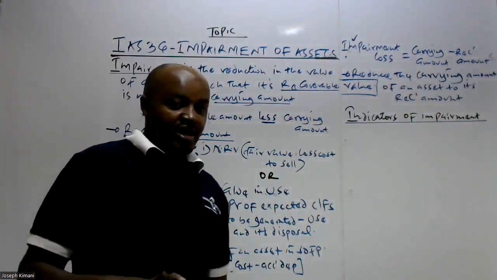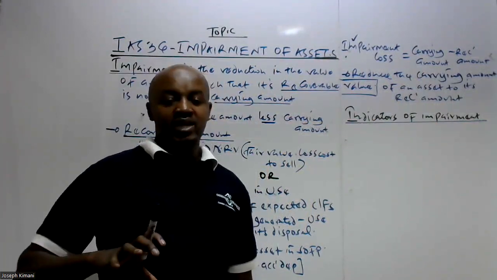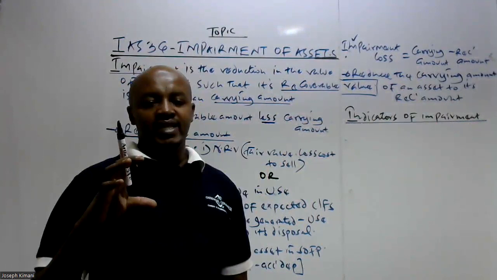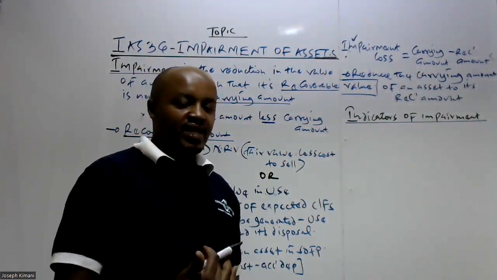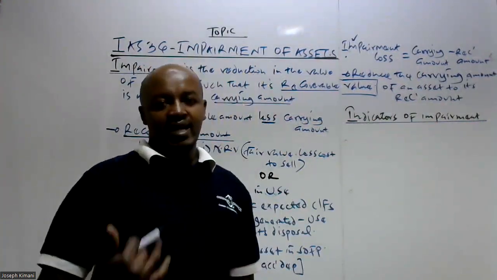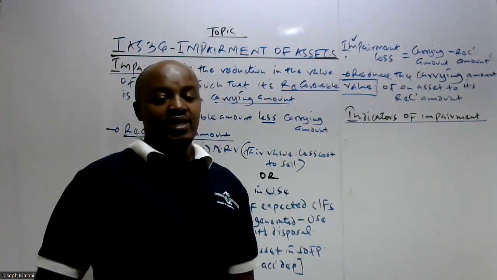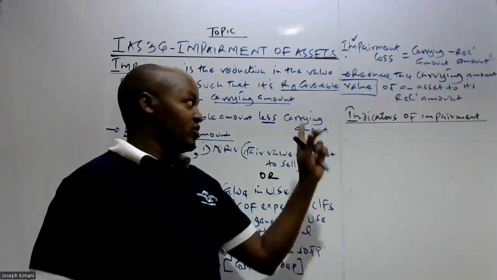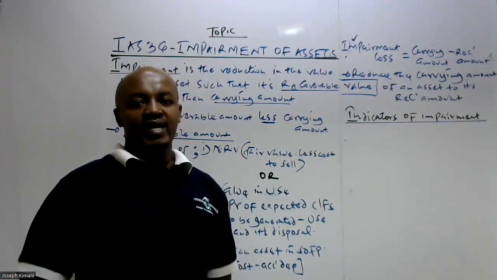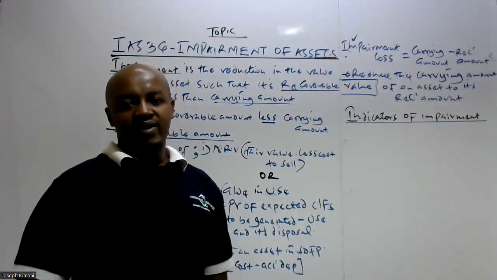Basically, carrying out an impairment review entails comparing the two values here, the recoverable amount of an asset and the carrying amount. And basically, the entity should check whether the recoverable amount is now less than the carrying amount. If that is the case, then the entity should do those two things: one, determine the impairment loss, and two, reduce the carrying amount of an asset to its recoverable amount.